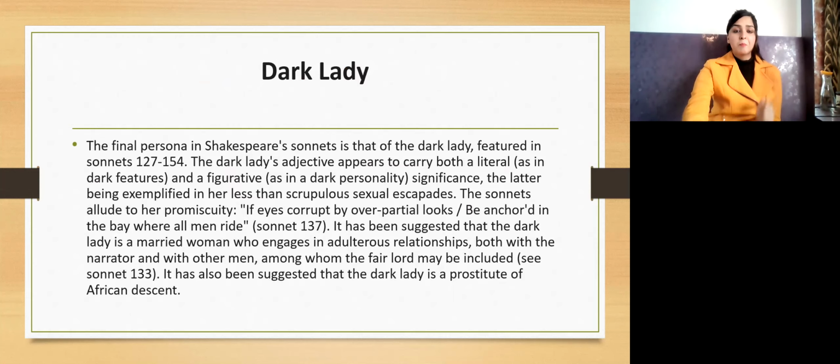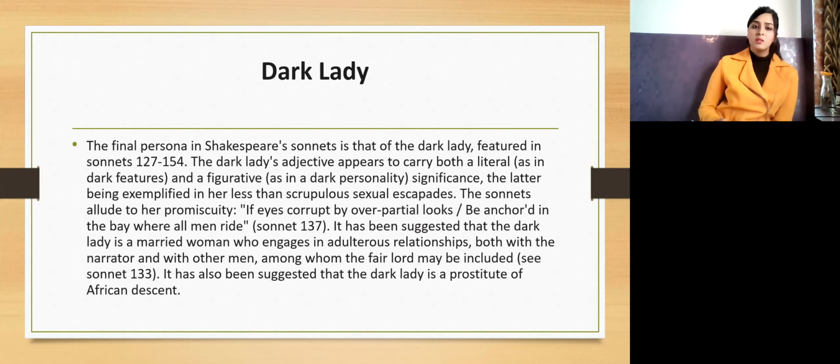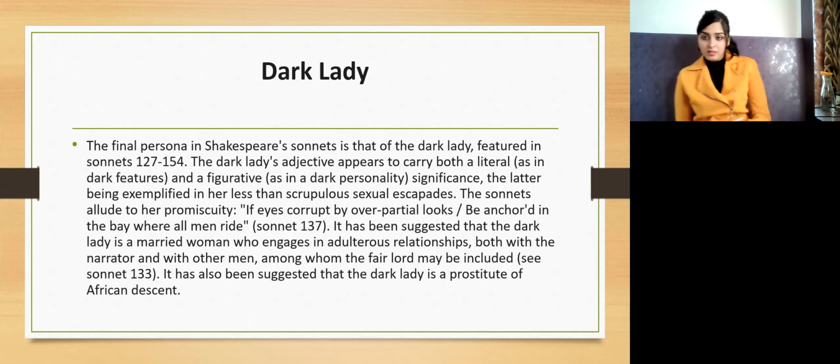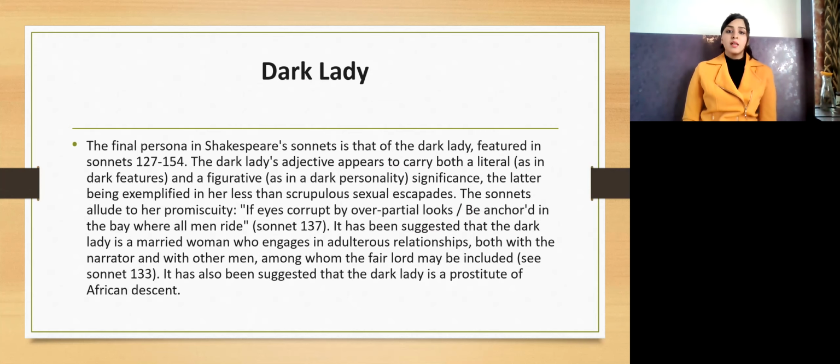Okay, now the dark lady. The final persona in Shakespeare's sonnets is the dark lady. Featured in the sonnets, the dark lady's adjective appears to carry both a literal meaning, dark features, and a figurative one, a dark personality. The latter is exemplified in her less than virtuous sexual aspects. The sonnets tell about her: if eyes corrupt by over-partial looks, the bay where all men ride.